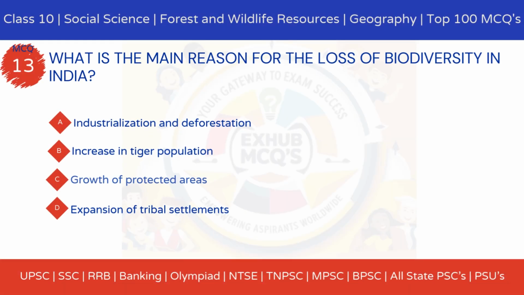MCQ 13. What is the main reason for the loss of biodiversity in India? Option A, industrialization and deforestation. Option B, increase in tiger population. Option C, growth of protected areas. Option D, expansion of tribal settlements.